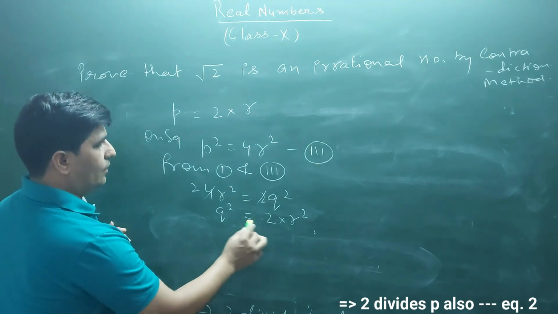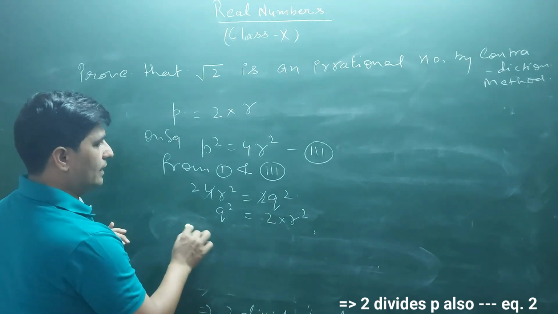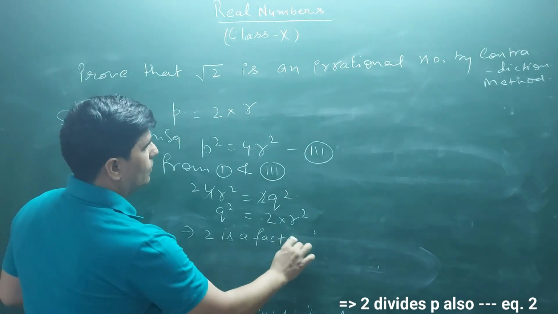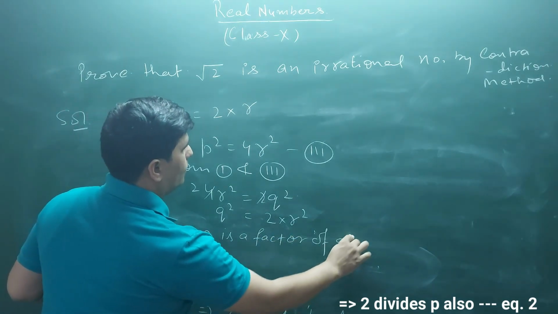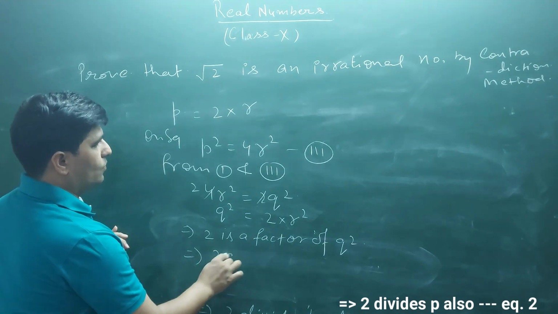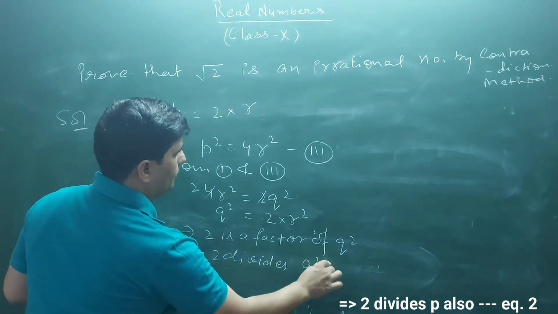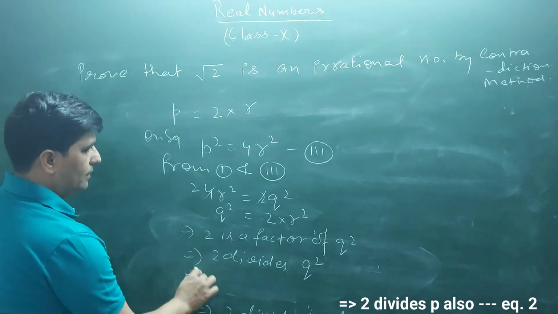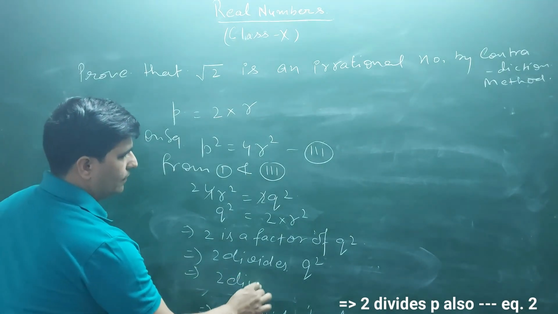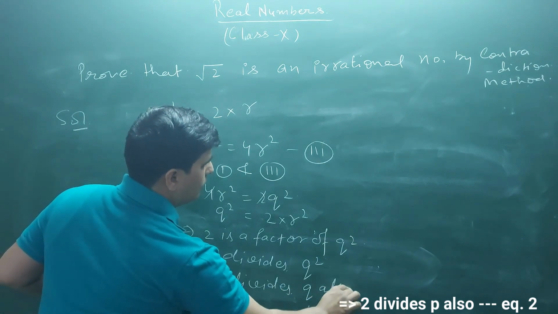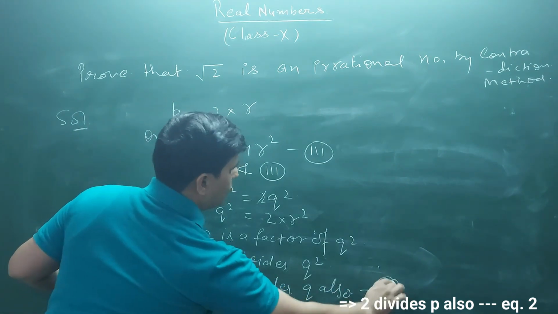Right, so can we say 2 is a factor of Q square. This implies 2 divides Q square, right? Or by the theorem we can say 2 divides Q also. Say it is equation number 4.